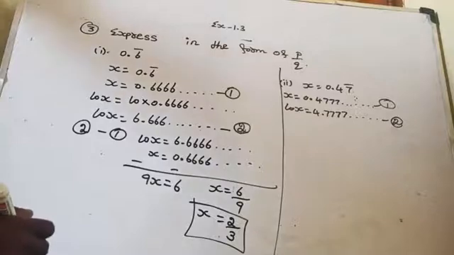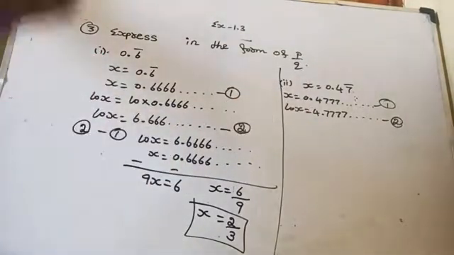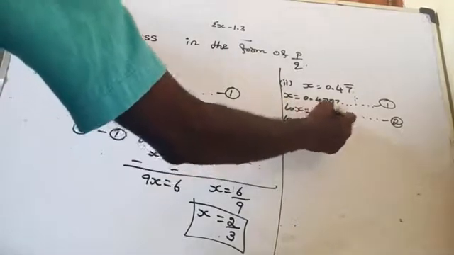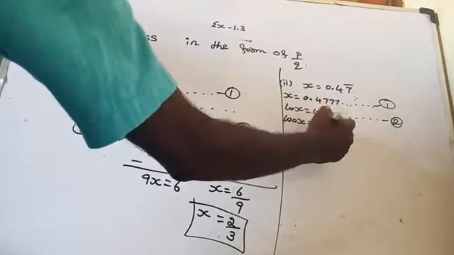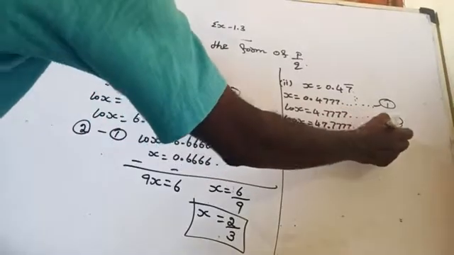Now again multiply by 10 here in this equation. Again multiply the second equation by 10. You will get 100x is equal to, here we are going to multiply by 10, then you have to shift one decimal from left to right. So 47.7777 and goes on. Let it be equation number 3.